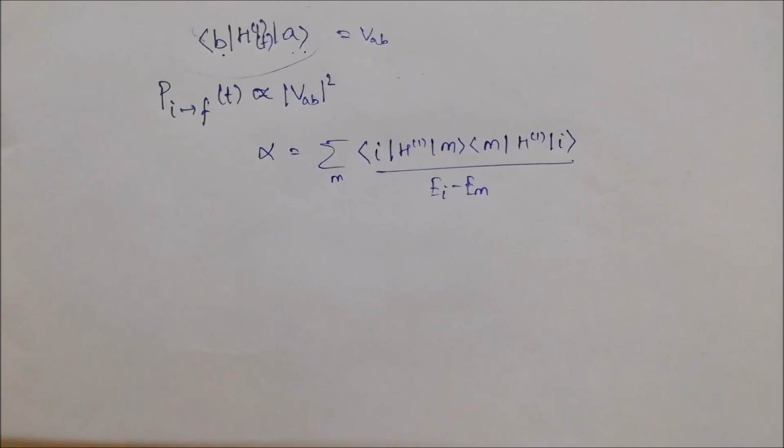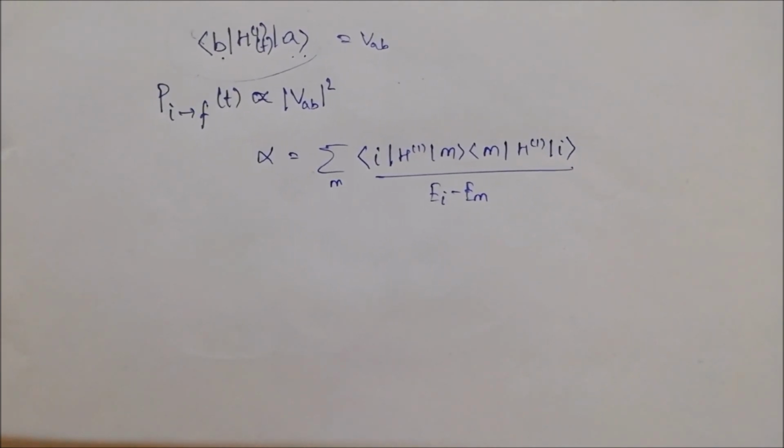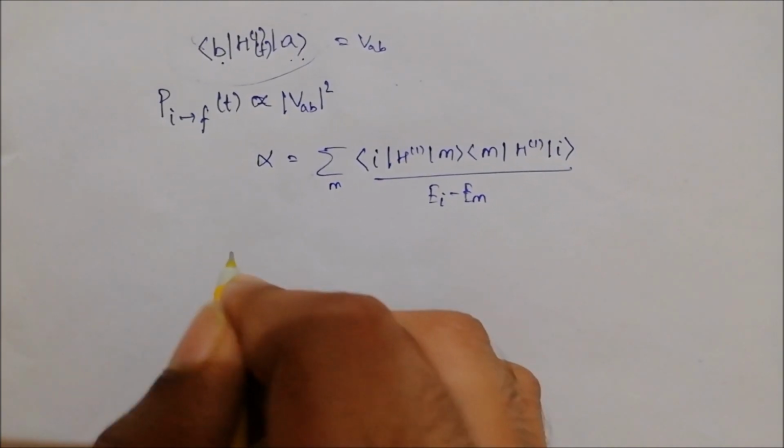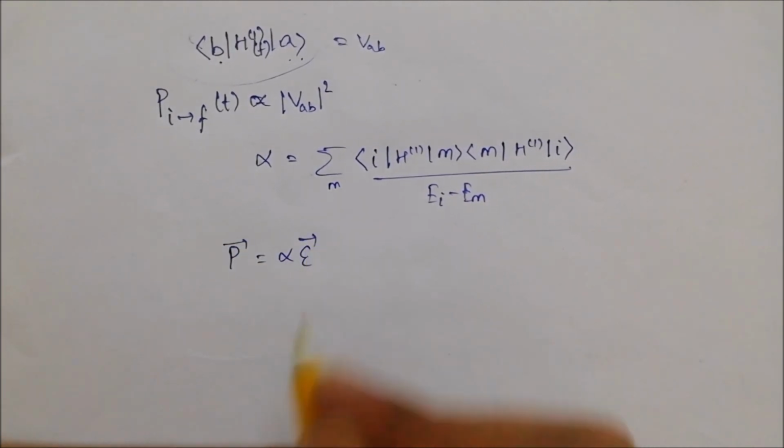What happens in the Raman effect is that the system gets polarized due to this electric field, which means a dipole is induced, and the magnitude of that induced dipole is given by alpha times the electric field which is applied.